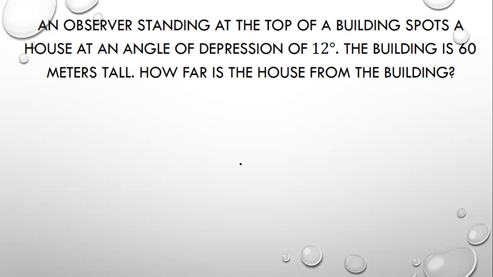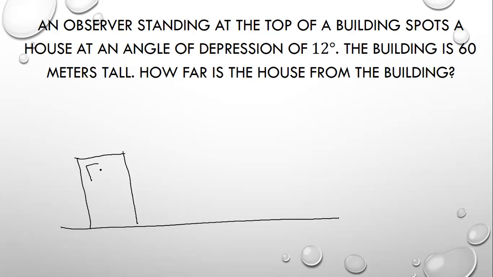So an observer is standing at the top of a building. So therefore, this is the ground, and then andito yung building. So yung observer daw nakatayo sa top ng building. So assuming na ito siya, tinitignan niya ay yung, sabi dito, spots a house at an angle of depression of 12 degrees. So meron daw ditong bahay. Tinitignan ng observer yan.